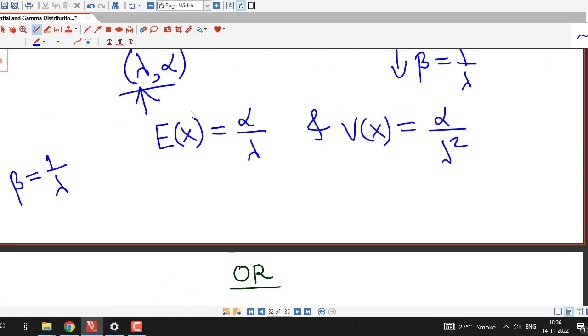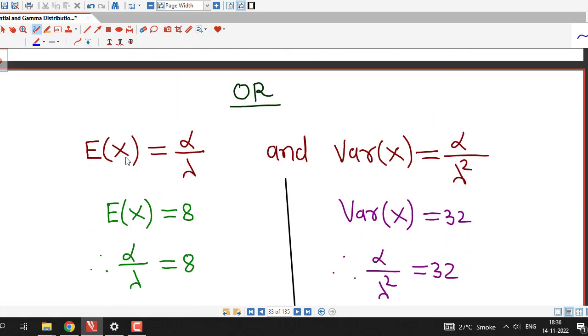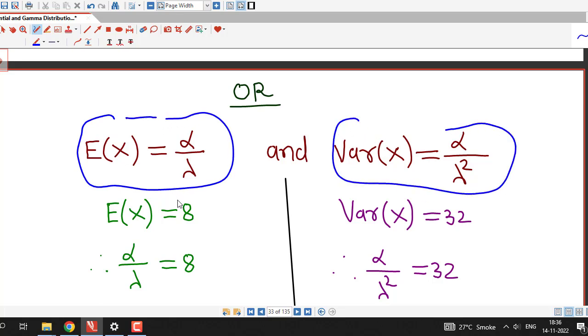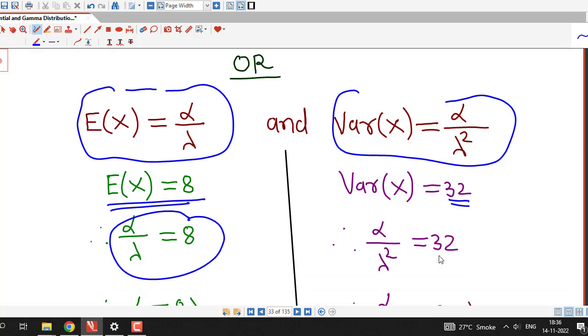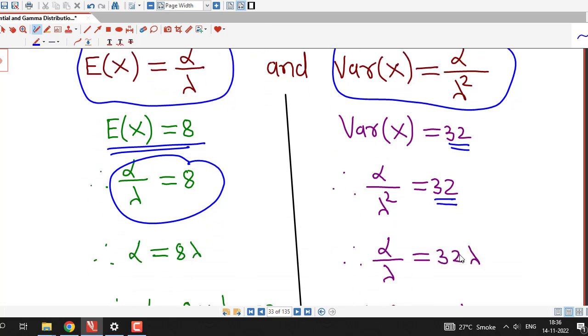Suppose I use these parameters lambda and alpha, then I will have the expected value of x, that is the mean, equal to alpha over lambda, and the variance is alpha over lambda square. Now it is given that the mean is 8, therefore alpha over lambda is 8, and the variance is given as 32, therefore alpha over lambda square is 32. This I can rewrite as alpha over lambda equal to 32 times lambda, considering one lambda on this side.